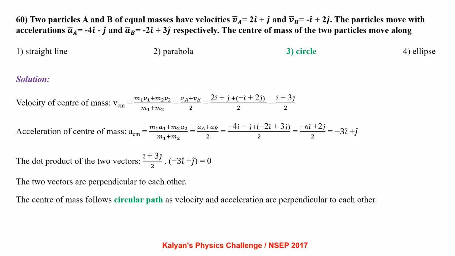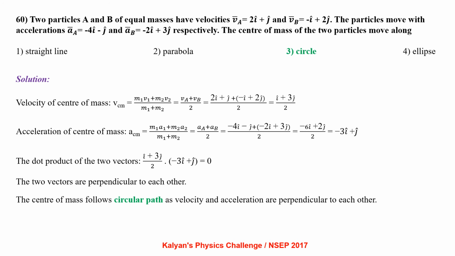Two particles A and B of equal masses have velocities VA = 2i + j and VB = -i + 2j. The particles move with accelerations aA = -4i - j and aB = -2i + 3j respectively. The center of mass of the two particles moves along?